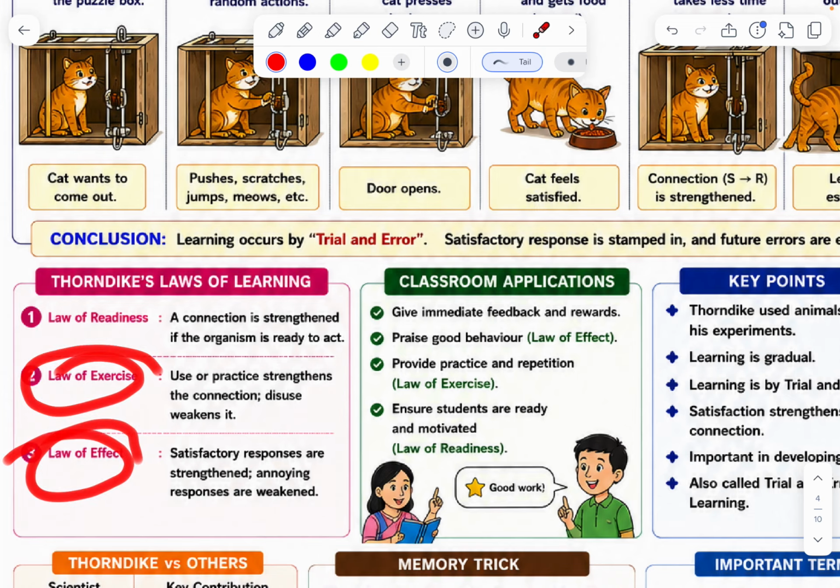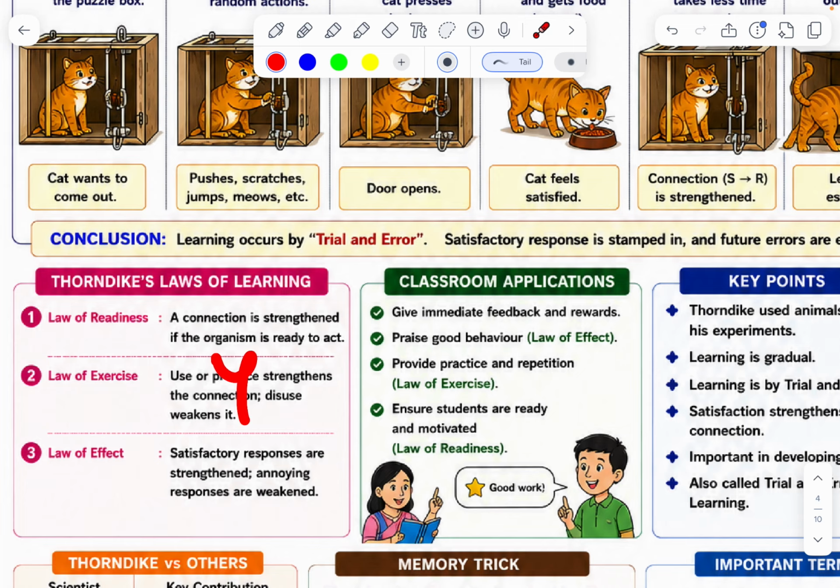Law of effect: satisfactory responses are strengthened, annoying responses are weakened. When after completion of the sum you get the answer, you feel very happy about that, and you can repeatedly do it. It is called the trial and error method. Trial and error.